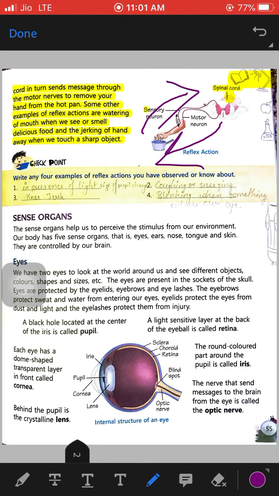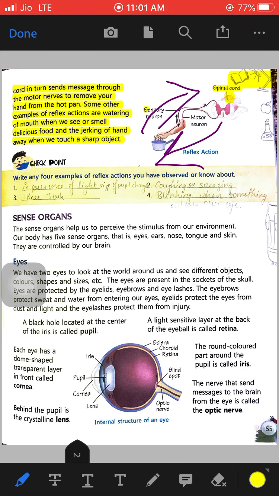So this is how the sensory nerves and the motor nerves work, and then reflex action is formed. This is what reflex action is.